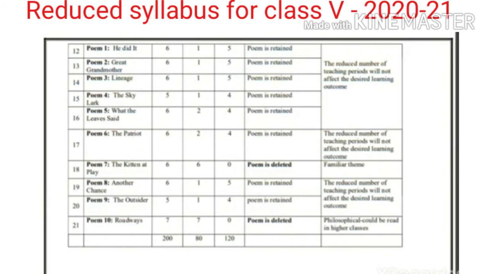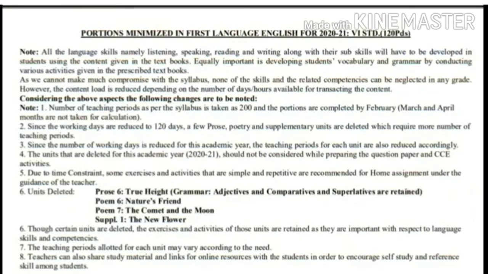The other portions and the grammars can be discussed in the class. All other things are retained for 5th standard. For 6th standard, all the language skills are retained, but the prose 6 and poem 6, poem 7, supplementary unit 1 are deleted. That means Nature's Friend, The Comet and the Moon, and The New Flower are deleted. But the grammar portion of the prose 6, that is True Hate, that is adjectives and comparatives and superlatives, are retained. So those can come in the exam.